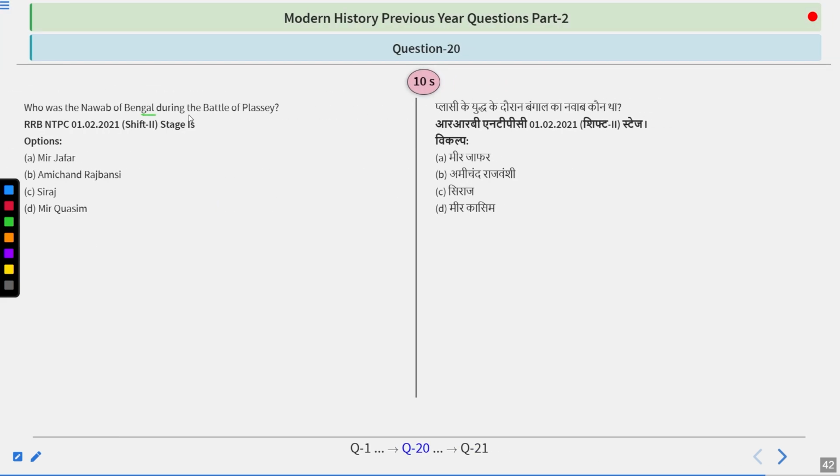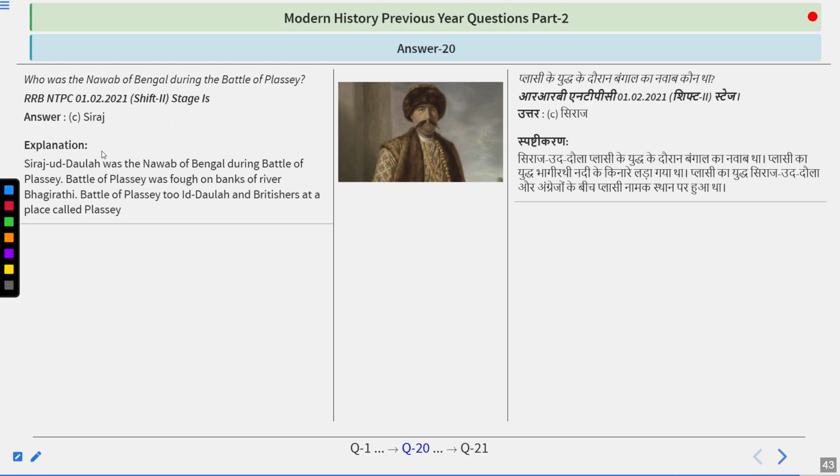Who was the Nawab of Bengal during the Battle of Plassey? Simple question. Try to find out the answer. The answer is Siraj-ud-Daula. Siraj-ud-Daula was the Nawab of Bengal during the Battle of Plassey. The Battle of Plassey was fought on the banks of the river Bhagirathi, between Siraj-ud-Daula and the British at a place called Plassey. So do remember, this was Siraj-ud-Daula.